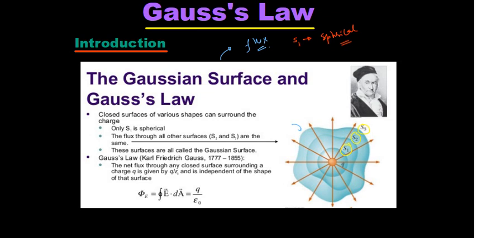Then S2 is of arbitrary shape and size, and S3 is also of arbitrary shape and size, correct? So that means the Gaussian surface which we will consider around a charge can be of any shape and size. There is no such limitation that it has to be symmetric all the time, correct?